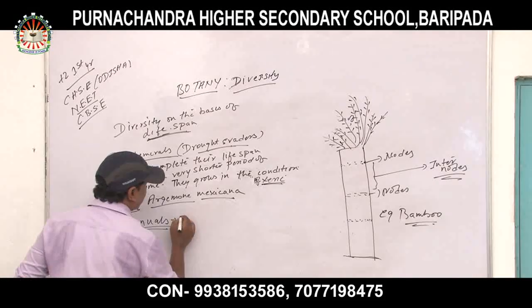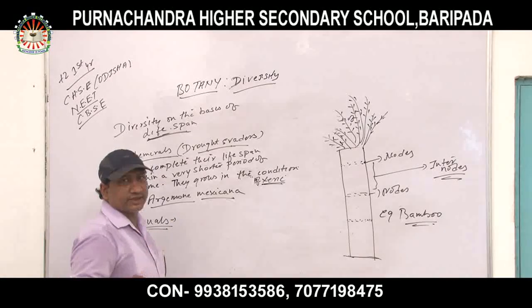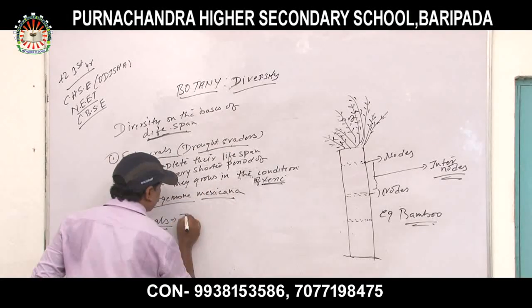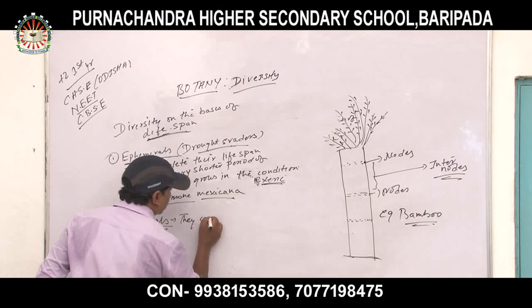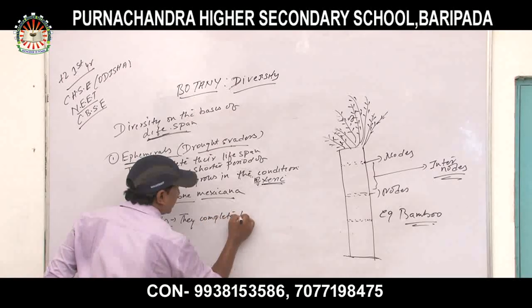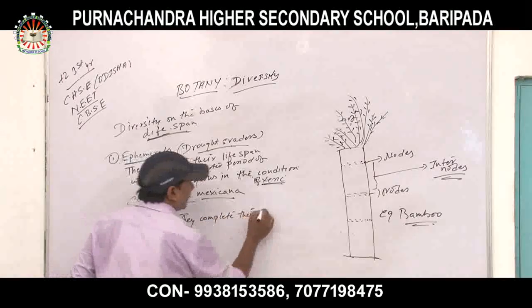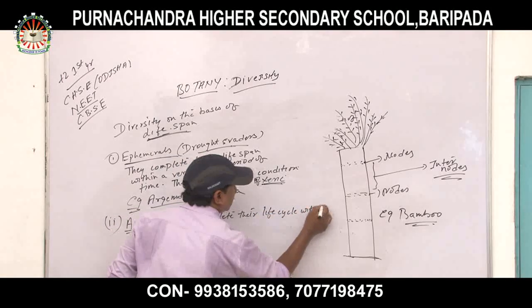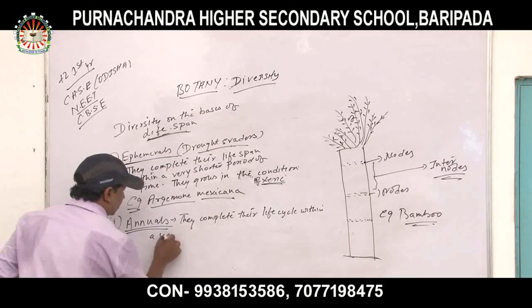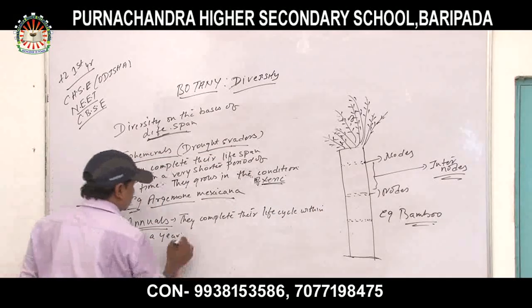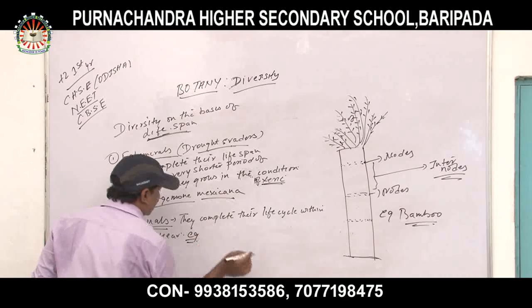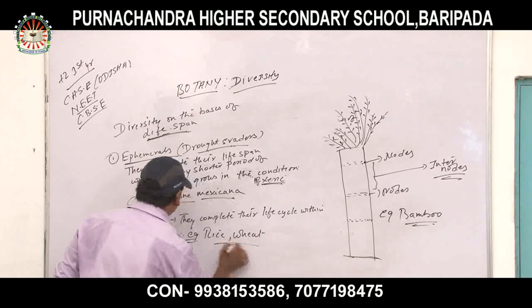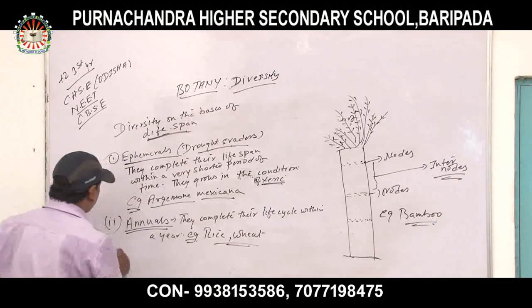Annuals complete the life cycle within 1 year. They complete their life cycle within a year, and they are called annuals. Example: rice, wheat. So these are the examples of annuals. Next is biennials.